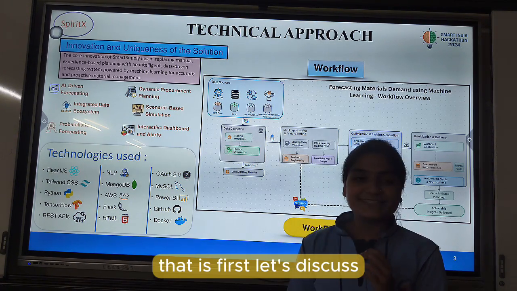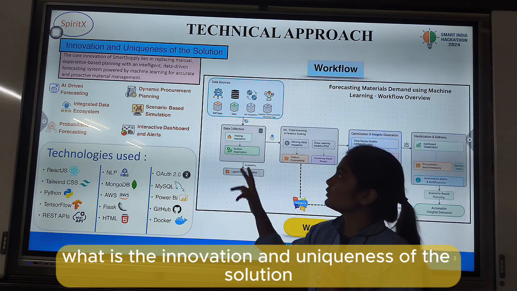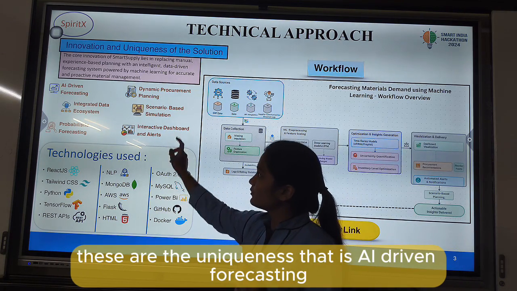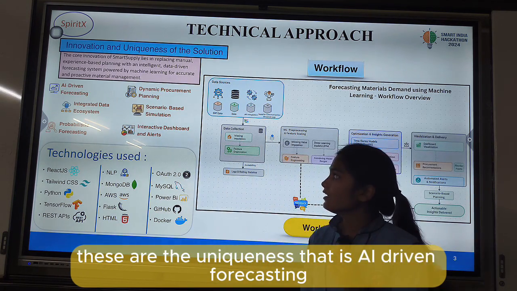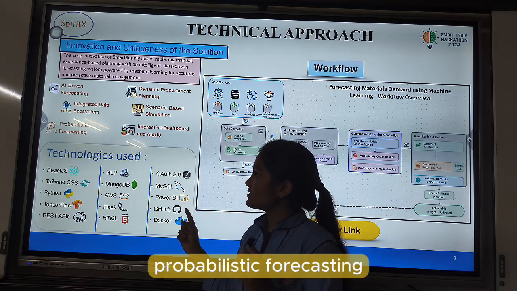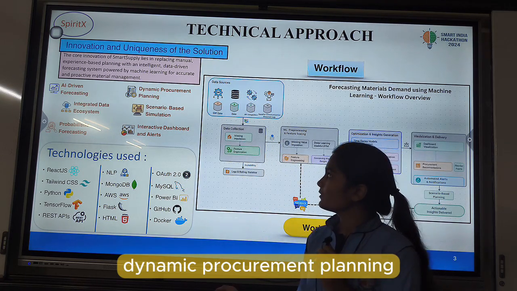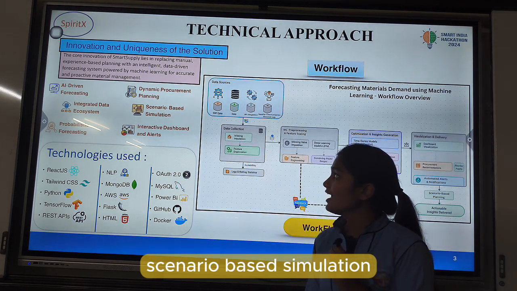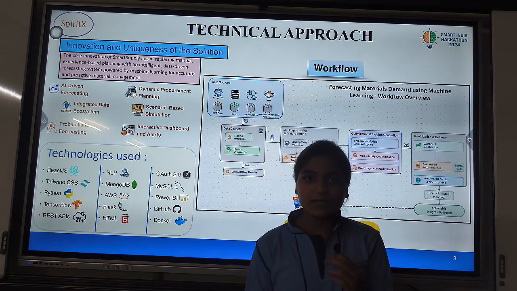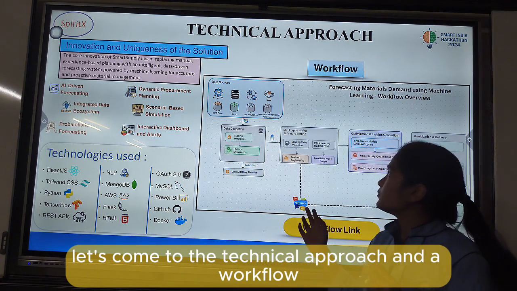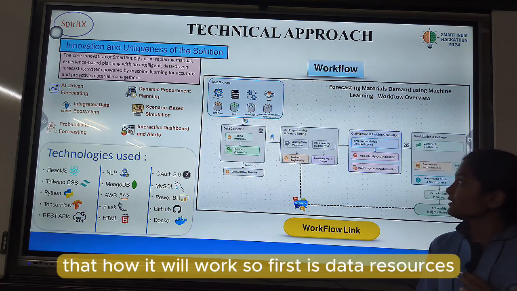First, let's discuss the innovation and uniqueness of the solution. These are the uniqueness: AI-driven forecasting, integrated data ecosystem, probabilistic forecasting, dynamic procurement planning, scenario-based simulation, and interactive dashboard and alerts. Now let's come to the technical approach and workflow, how it will work.